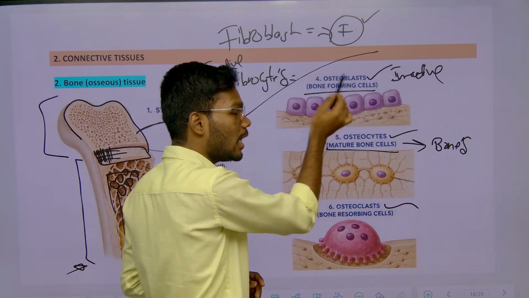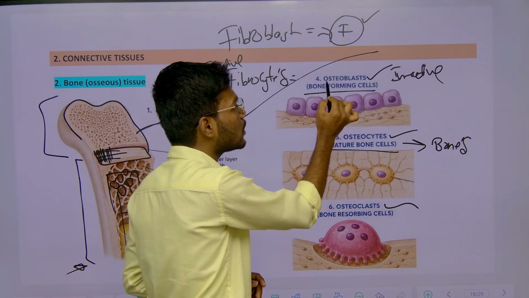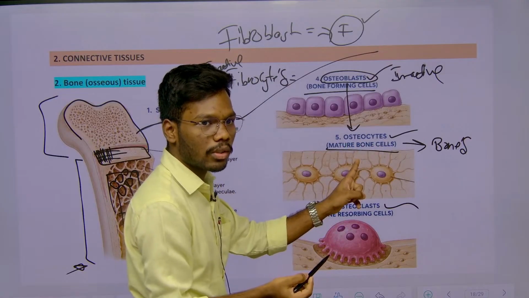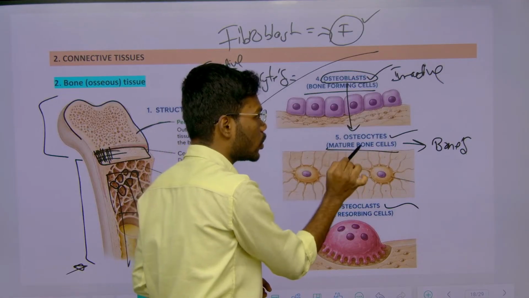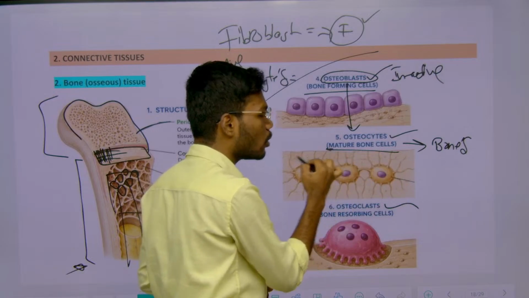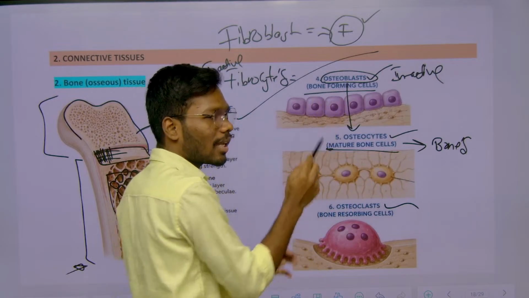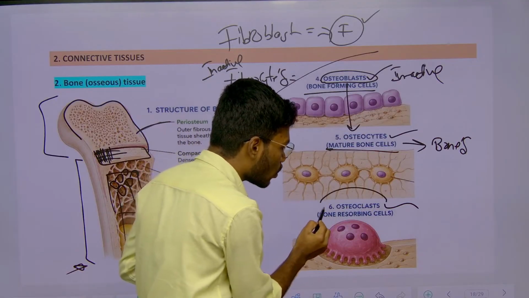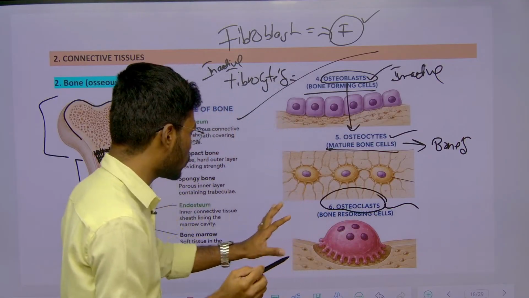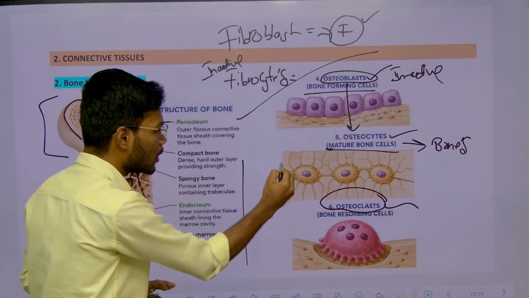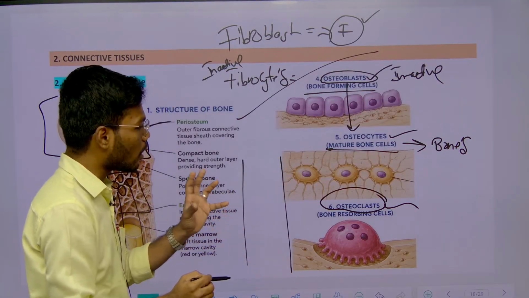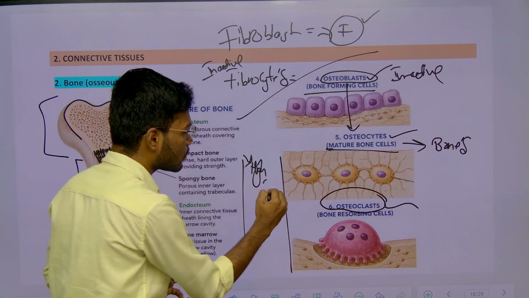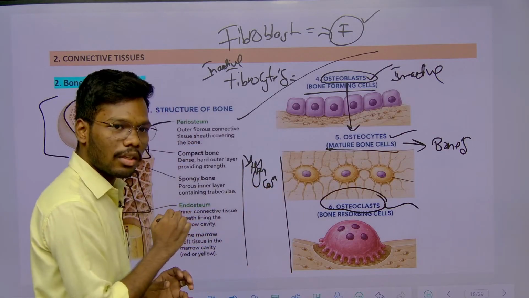So these are the initial cells. After the osteoblast, it is transformed into osteocyte. So osteocyte is an active mature bone cell, whereas osteoblast is an inactive, just bone forming cell. Whereas coming to the osteoclast, what it is doing, I will tell. For example, this is one bone. What I told, it is rich in calcium.